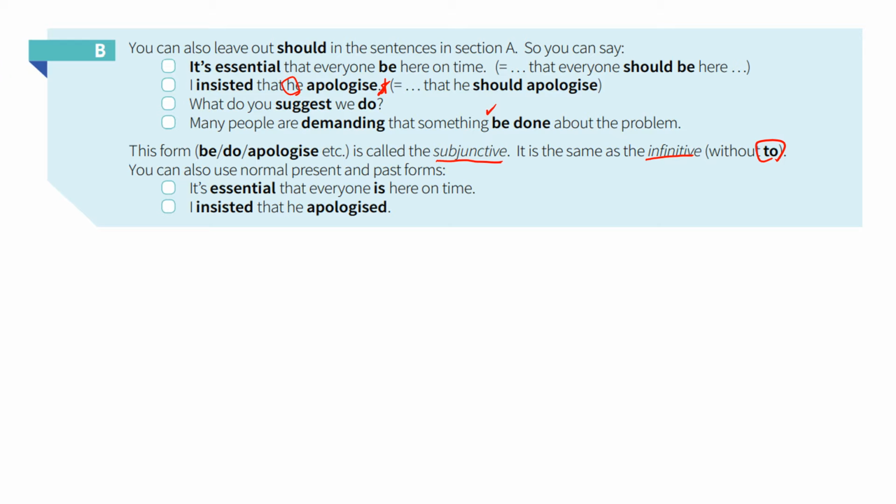You can also use normal present and past forms. It's essential that everyone is here on time. I insisted that he apologized.